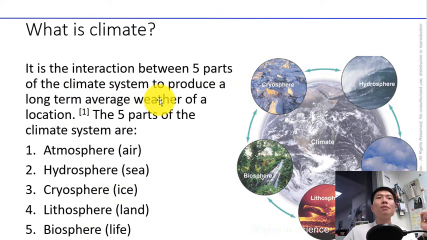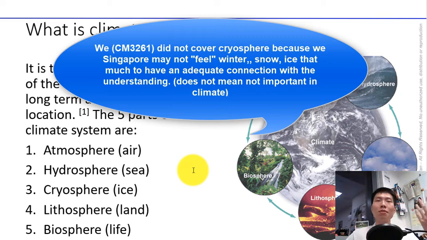Now the climate refers to the interaction between the 5 parts of the climate system to produce a long-term average weather of a location. Now these 5 parts of the climate system are the atmosphere, the hydrosphere, the cryosphere, lithosphere, and biosphere, and some of it we have covered in the other topic in a separate video.